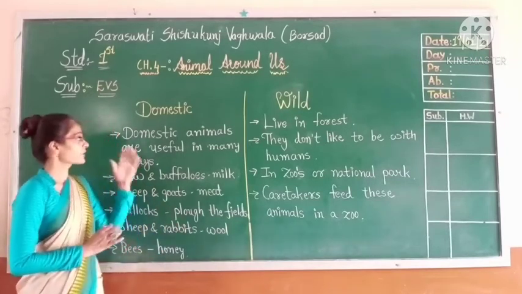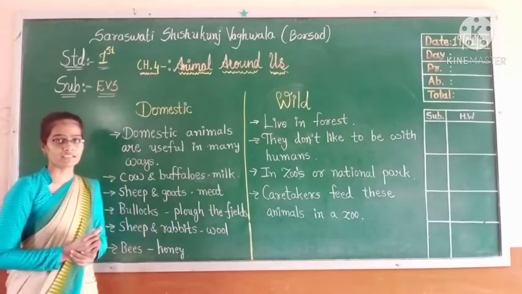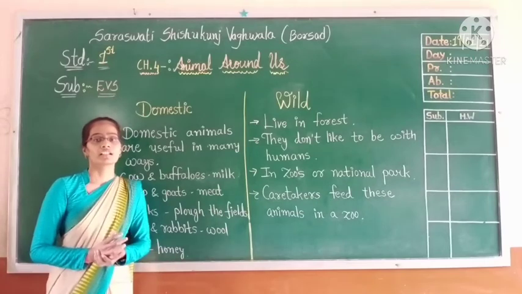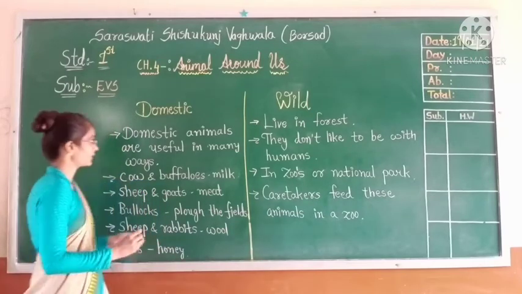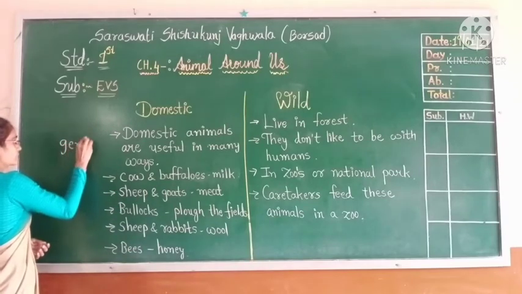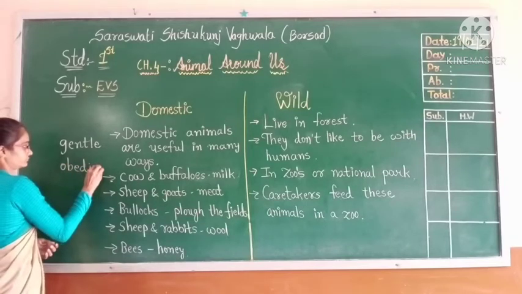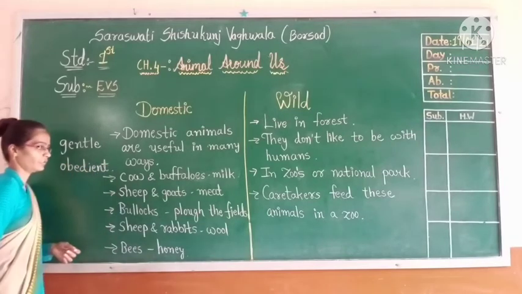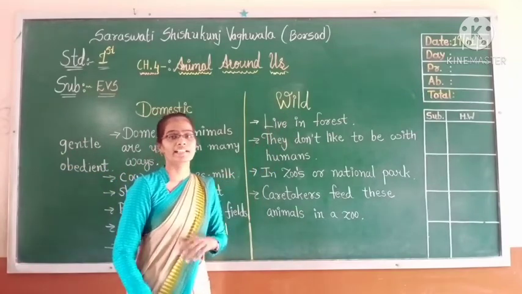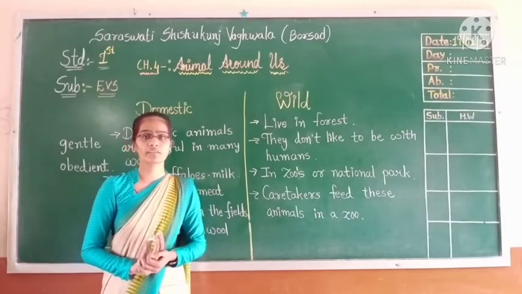These domestic animals are kind and obedient. We can also say they are obedient and gentle. So domestic animals are gentle as well as obedient, right? Now we will learn about wild animals. Wild animals are generally ferocious.